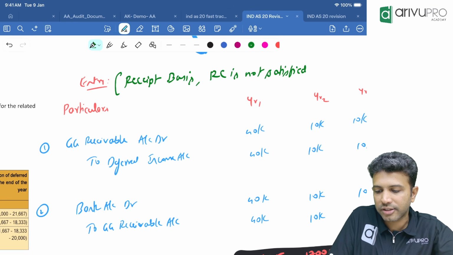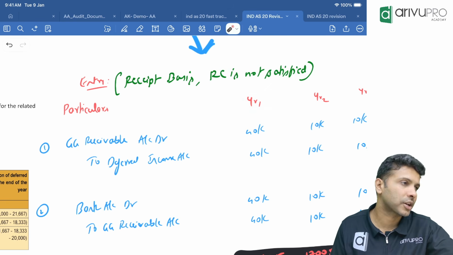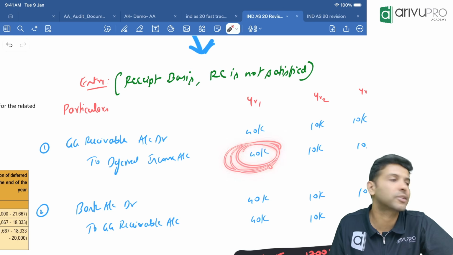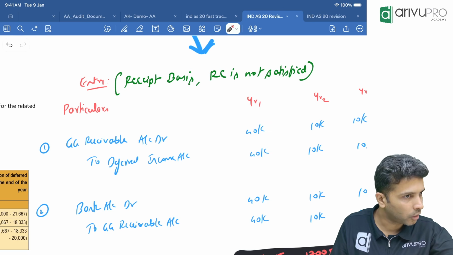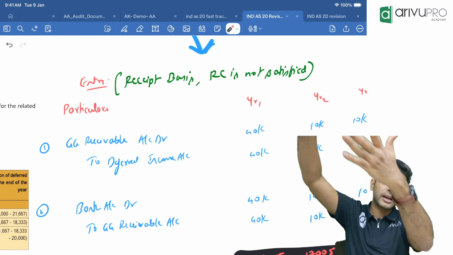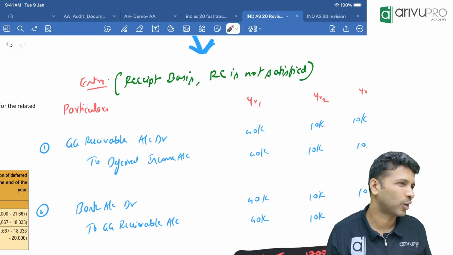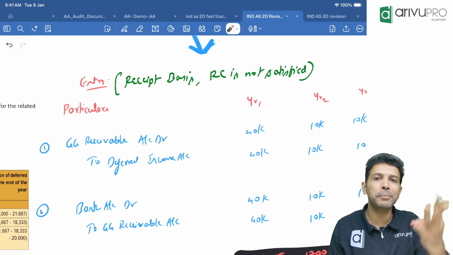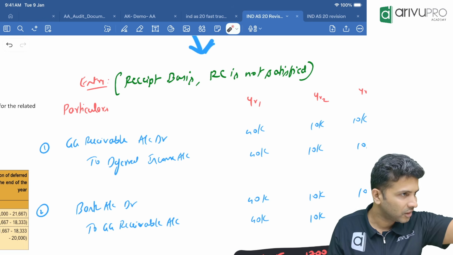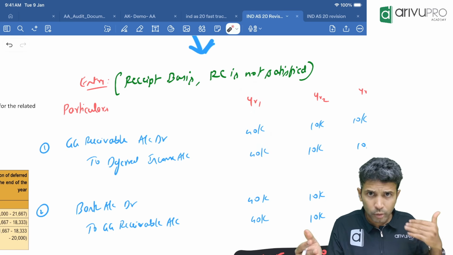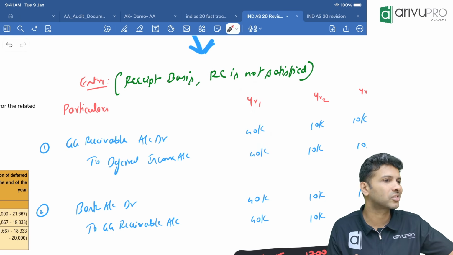Whenever RC is not satisfied, we'll have to present in this fashion on a receipt basis. So how much deferred income did you recognize in the first year? 40,000. Okay. Now, just because you have received 40,000, can you transfer the entire 40,000 to SPL? No. You have received the grant with a condition that you have to train the employee for 3 years, right? So, training is not fully completed in year 1.